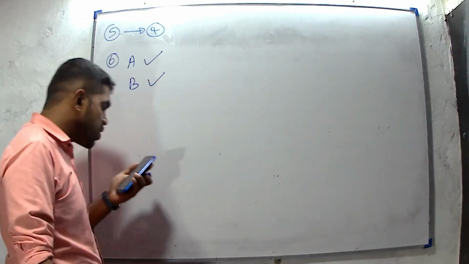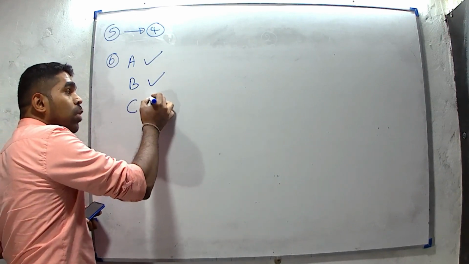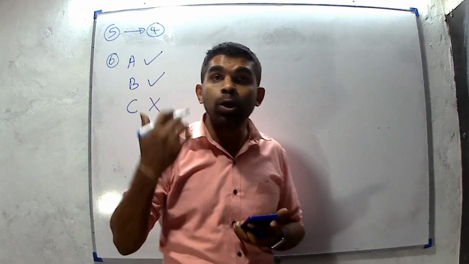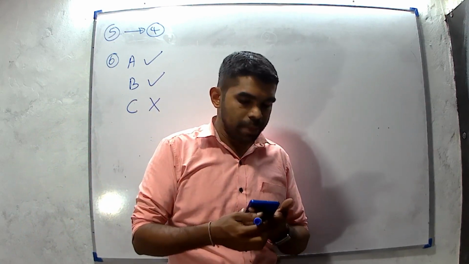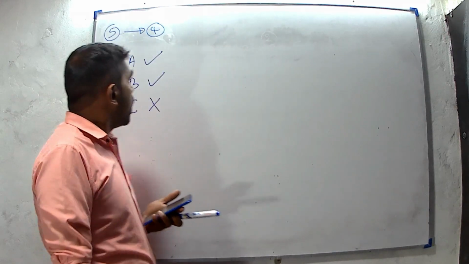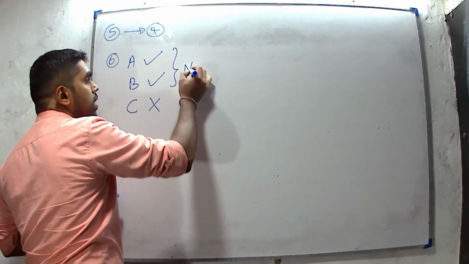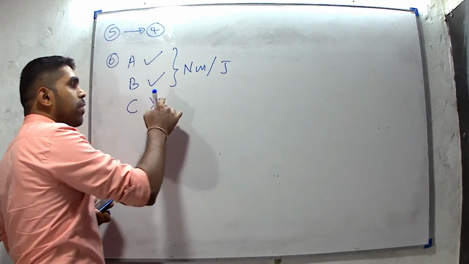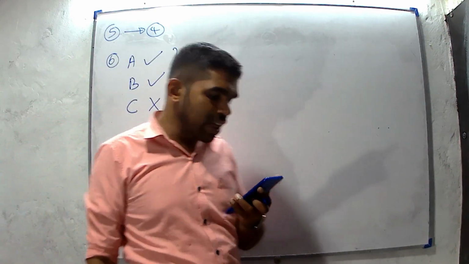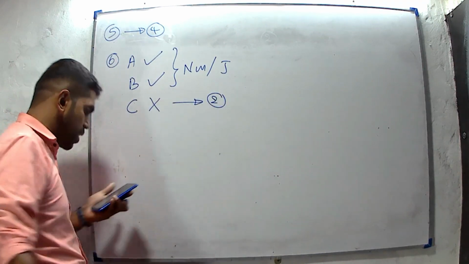Then the third, part C, moment of a force. We know that moment of a force is force times perpendicular distance. We can use Newton meter, but we can't use joules for the measurement of moment of a force. We can use Newton meter and joule for the other two quantities, but only Newton meter for moment of a force. Then answer A and B only is correct. Answer 2 for question number 6.